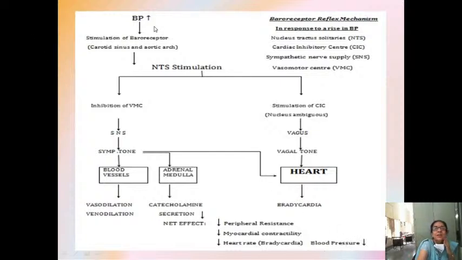So what was the stimulus? Earlier your BP was high. And what is the outcome? BP has become low. How has it become low? Because of inhibition of the vasomotor center. When BP is high, inhibition of the vasomotor center will occur, and via the vagus also, stimulation of the vagus and inhibition of the sympathetic system lead to bradycardia.